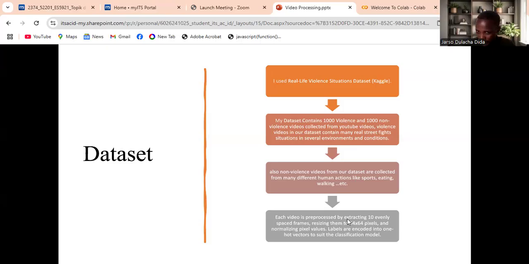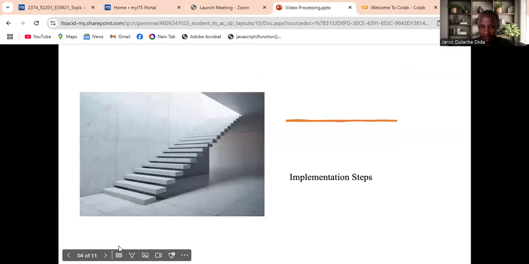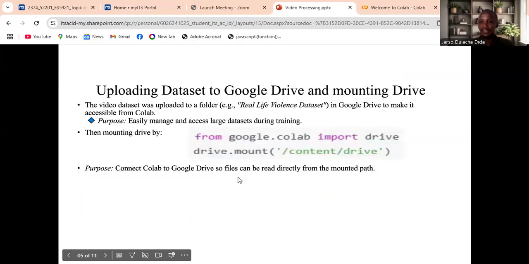Now these are the implementation steps. Let me explain them in detail. The first step was downloading the dataset from Kaggle and uploading it into my Google Drive.